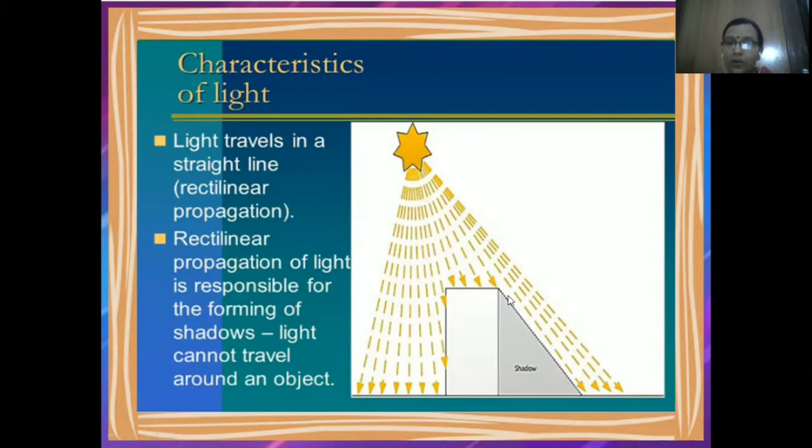So what happens when an object blocks the way of light? जब कोई ऑब्जेक्ट लाइट का वे स्टॉप कर देता है, ब्लॉक कर देता है, so what happens in that case? In that case, the shadow is formed. Is it clear? The formation of shadow takes place due to the rectilinear propagation of light. Why does it happen? Light travels in a straight line.